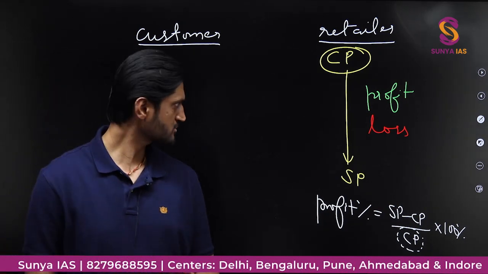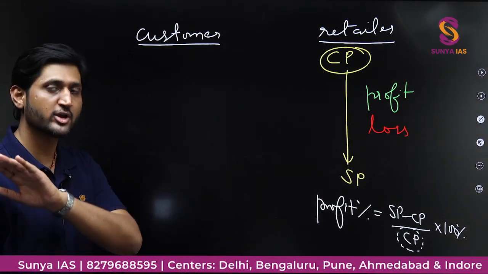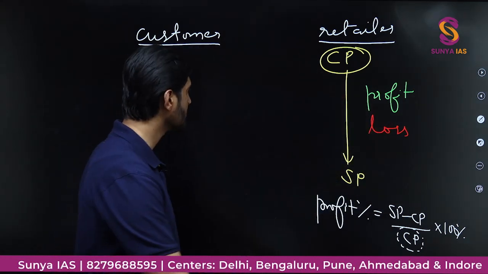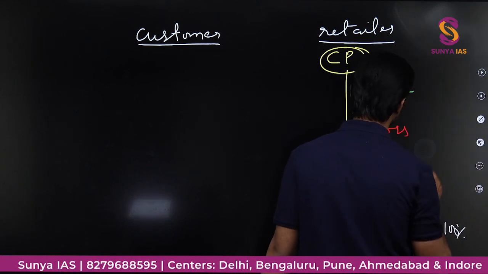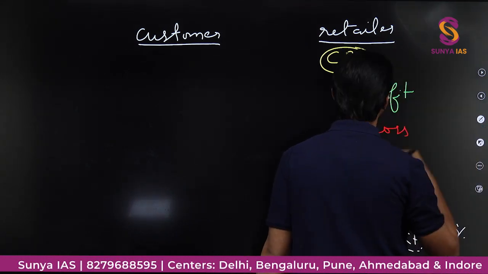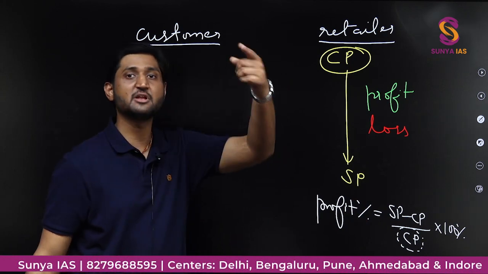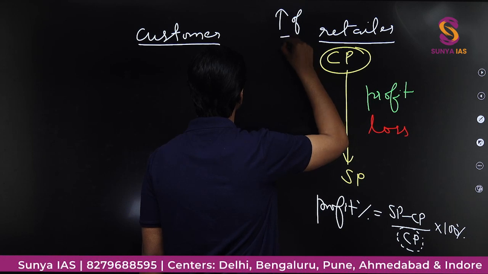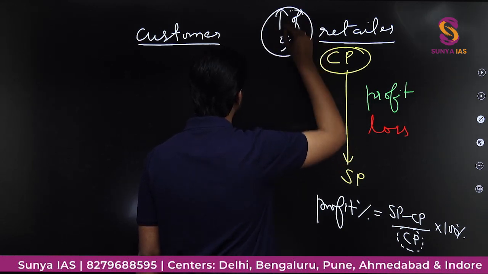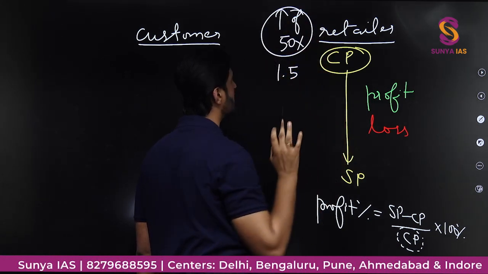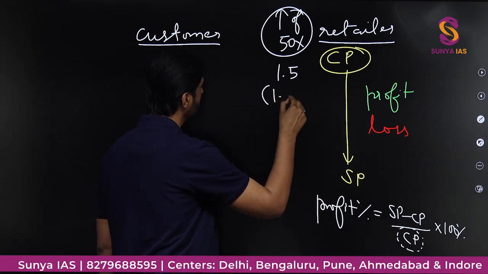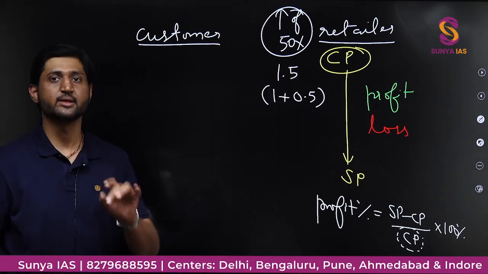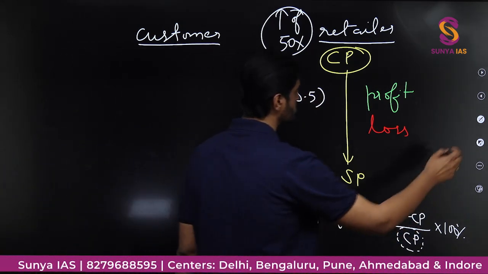But now I am going to tell you one thing which will make your life very easy, and it is something I am borrowing from the percentage topic. In the percentage topic, I told you that if there is a value and it is increasing by 50%, how do you express it? If there is an increase of 50%, you multiply the particular value by 1.5. That is the basic idea. You have 1 plus 50%, which can be written as 0.5, so it becomes 1.5. The same idea is with the profit percentage and loss percentage.